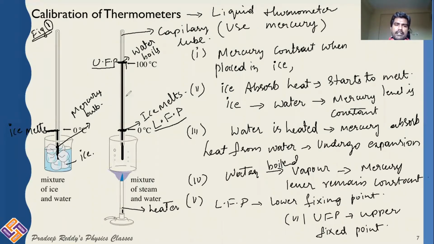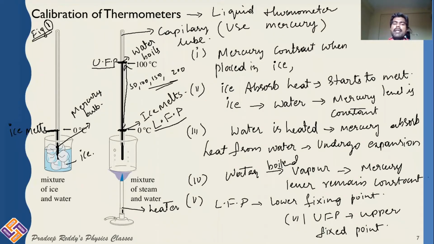You can divide this total length into 50 parts, 100 parts, 150 parts, 200 parts, as many parts as you want. Based on that division, we will calibrate different thermometric scales called Celsius scale, Kelvin scale, Reaumur scale, and also Fahrenheit scale. We will mark these 2 points and divide the total into as many divisions.